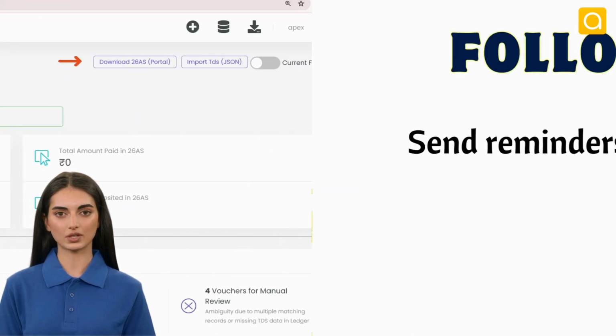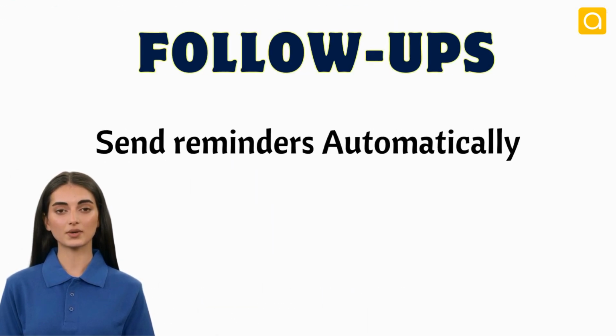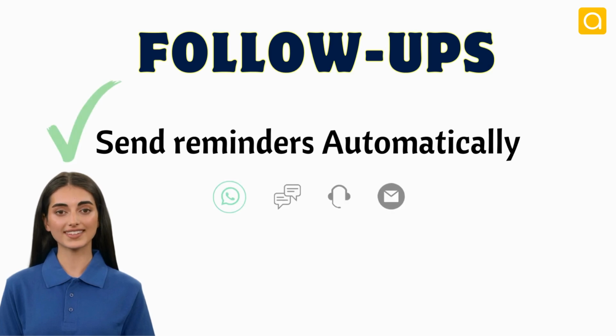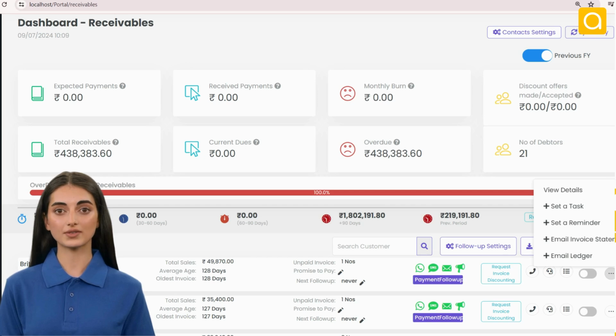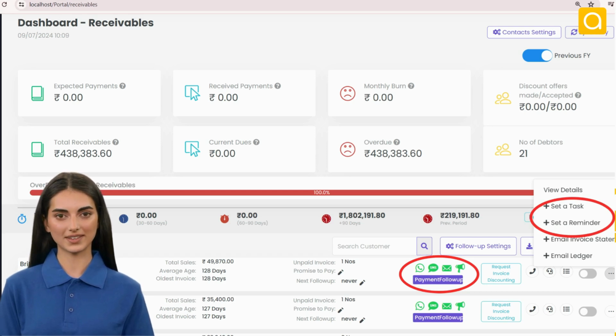Plus, it helps you manage follow-ups automatically on unpaid invoices and send reminders more effectively. And also, when you have a large number of customers to follow up with and need to organize, review, and plan your follow-ups, this feature makes managing them simple and efficient. You can also send reminders and set specific reminder periods, ensuring no follow-up is missed.